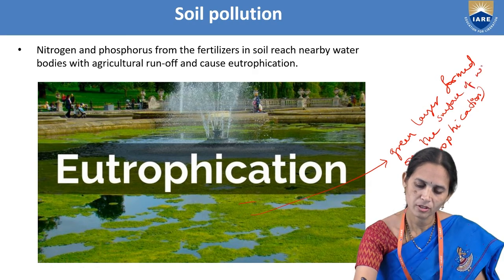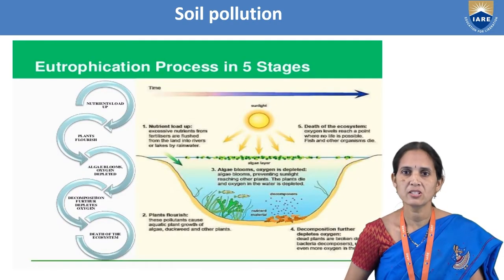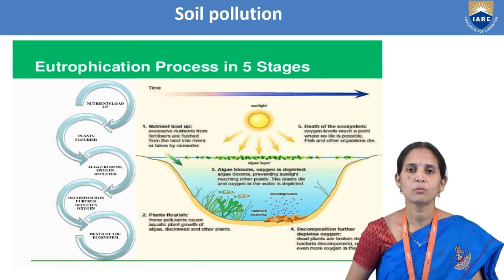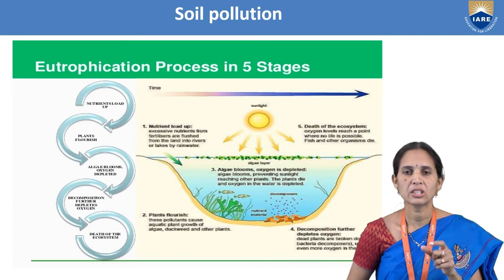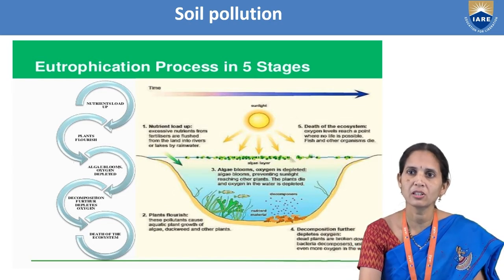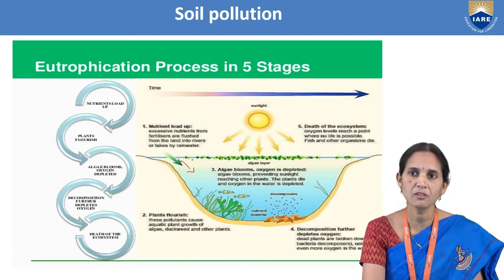The green layer formed on the surface of water is called eutrophication. So we can see in this diagram how the eutrophication process is taking place. In the first stage, the nutrients present in the soil, nitrogen and phosphorus, enter into the water bodies when the rain comes. We can see in the diagram very clearly the nutrients, nitrogen and phosphorus, entering into the water bodies.